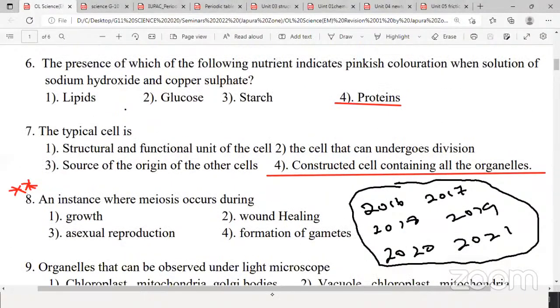Right. Question number 8. Please go and write: meiosis occurs in the formation of gametes. What are the two types of gametes? Male gamete and female gamete.